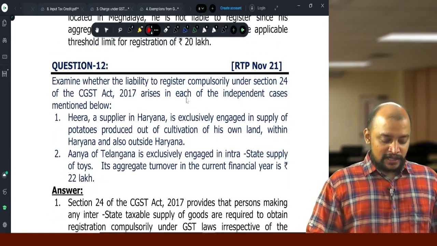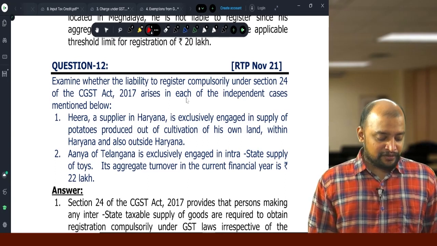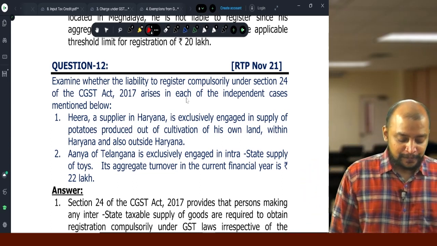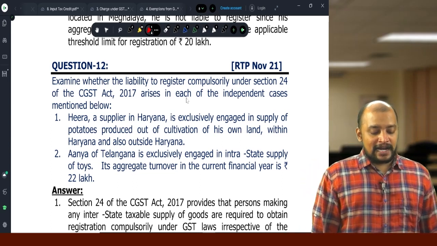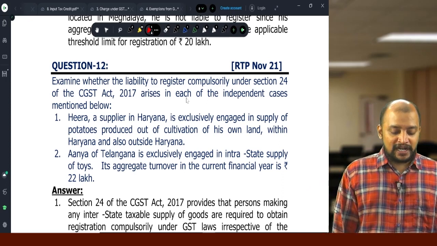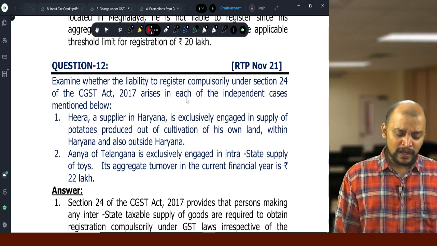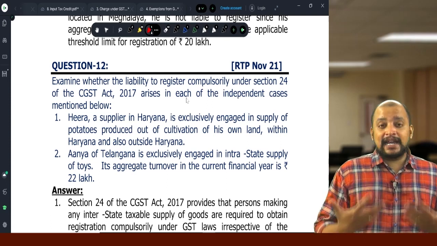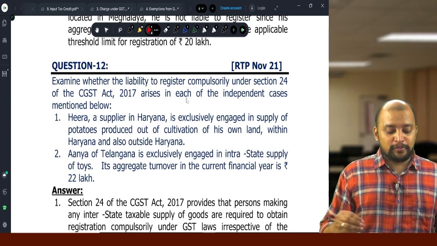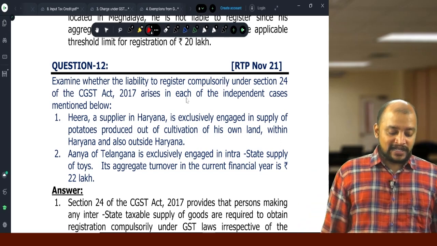Then, question number 12. Examine whether the liability to register compulsorily under section 24 of CGST Act arises in each of the independent cases mentioned below. Hira, a supplier in Haryana, is exclusively engaged in supply of potatoes produced out of cultivation of his own land within Haryana and also outside Haryana. So, in this case, Hira is a supplier in Haryana exclusively engaged in supply of potatoes produced out of cultivation of his own land within Haryana as well as outside Haryana.